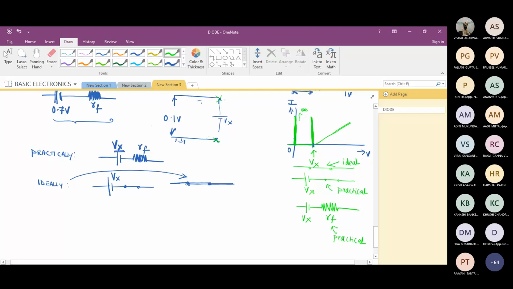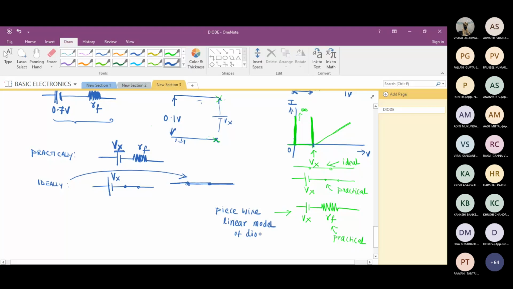The third one. Why do I say it is almost tending towards diode characteristics? Why is it still not perfect? Anybody? Because we are taking the tangent to the curve and not the curve itself. Exactly. We are taking the tangent to the curve. Okay. So this model of diode, technically there is a name given to this, the last one. We call it the piecewise linear model of diode.